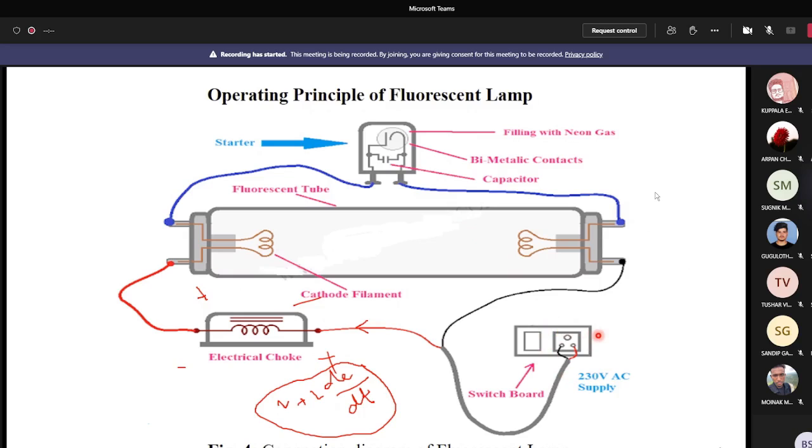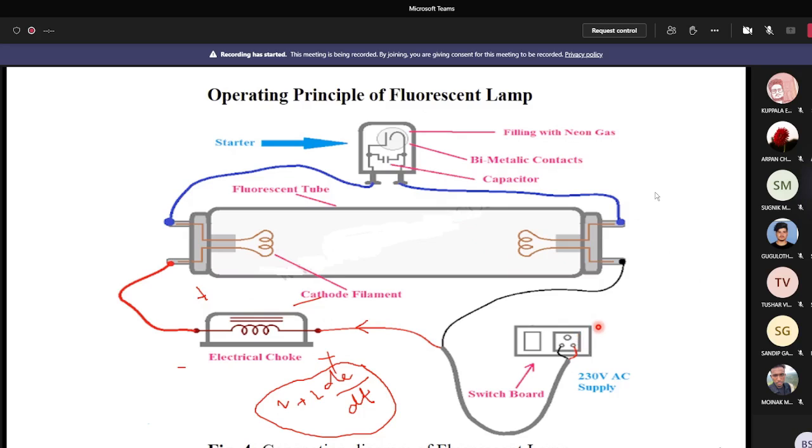For the electromagnetic choke, it is around 180 volts. Sometimes you can see 170, sometimes you can see 180. From the experimental point of view, I can tell it is around 170 to 180 volts. Okay, is it clear to everybody? Yes, sir.